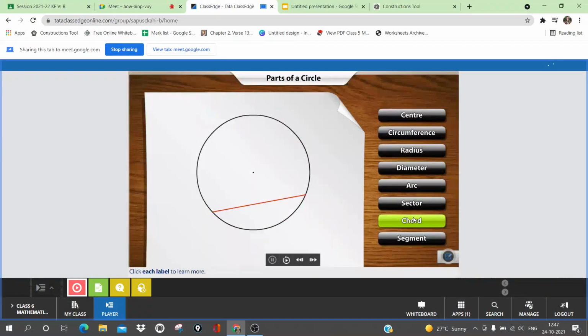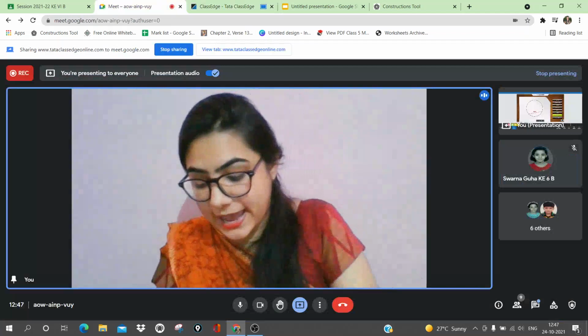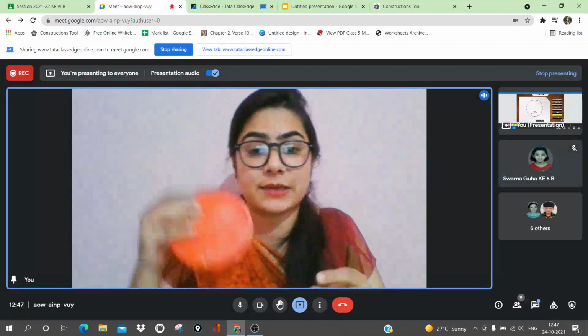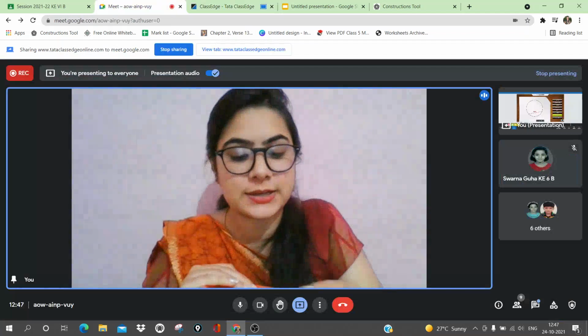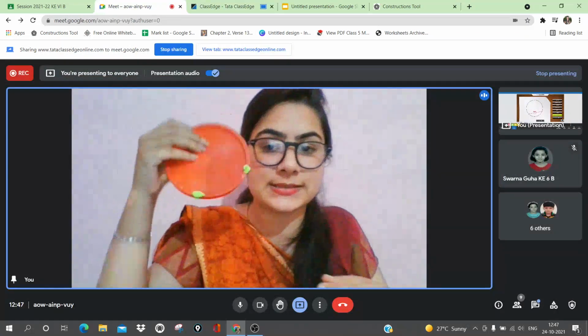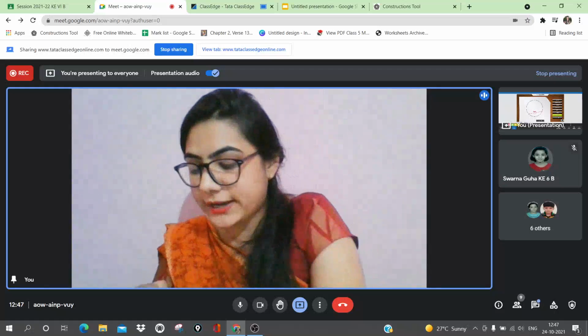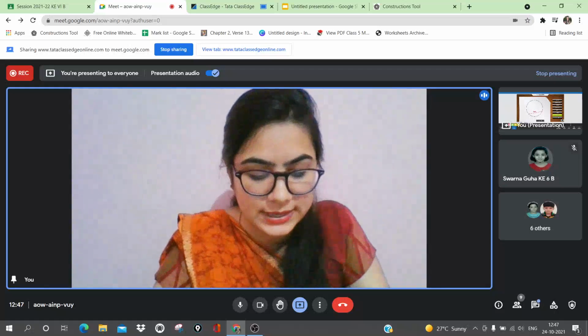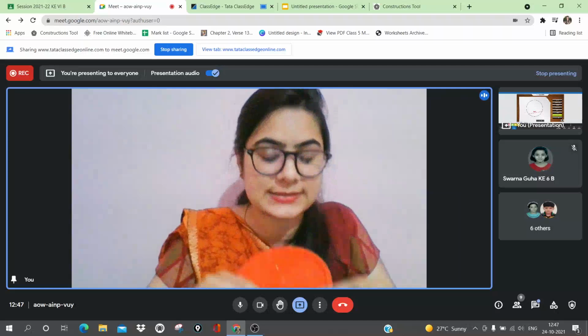Now next is chord. A line segment that joins 2 points on the circumference is called a chord. Let us find what is chord. As you have seen in the video, it is the line segment. So I am taking any 2 points on the circumference. This is the first point. I am taking another point, the second point. Now I am joining these 2 points using a stick, or line segment.